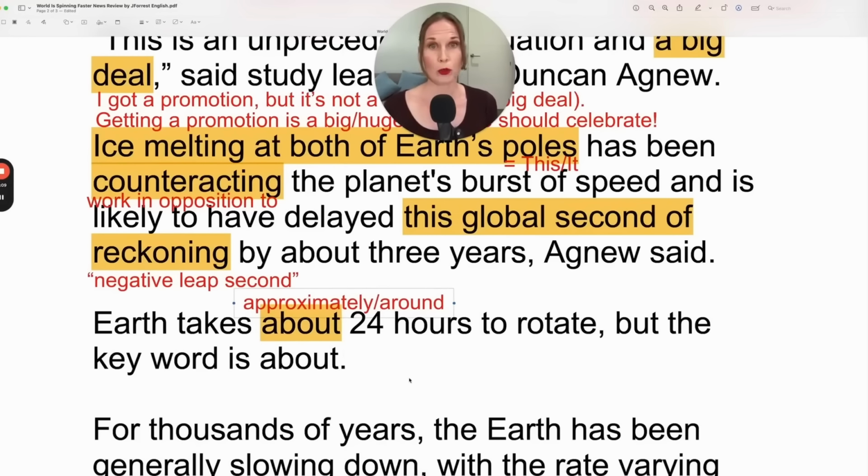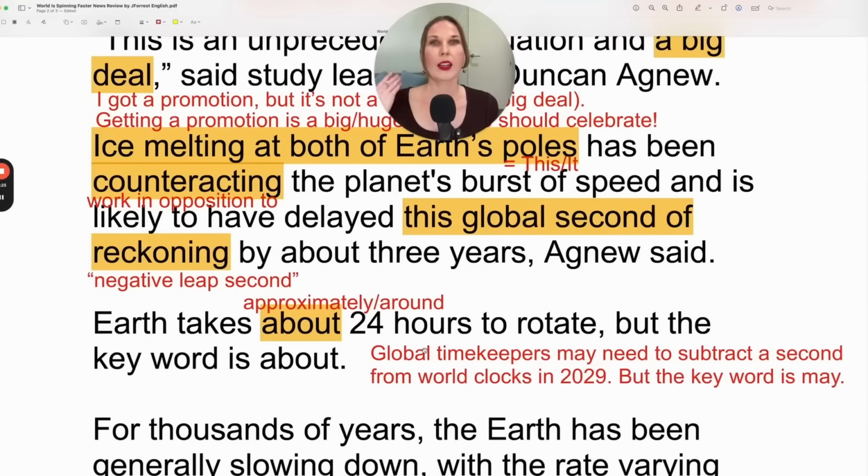So it could be 23.72 hours or 24.17 hours. It's about 24 hours, approximately around. That's the key word. That's the important thing you need to remember. If you wanted to summarize this article for a friend, you could say global timekeepers may need to subtract a second from world clocks in 2029, but the key word is may. So you're letting your friend know that the most important part in this sentence is may, the possibility, the fact that this isn't a certainty.